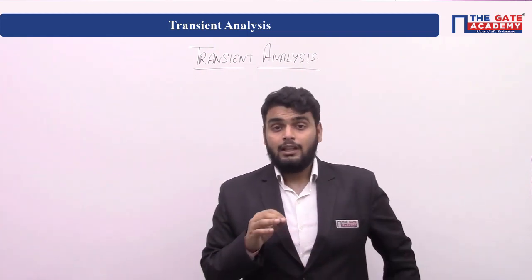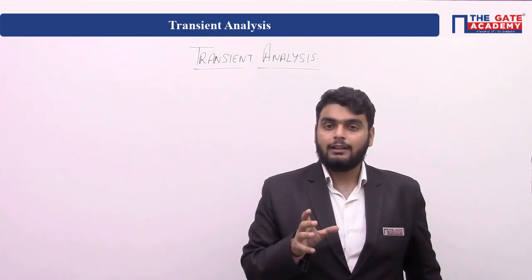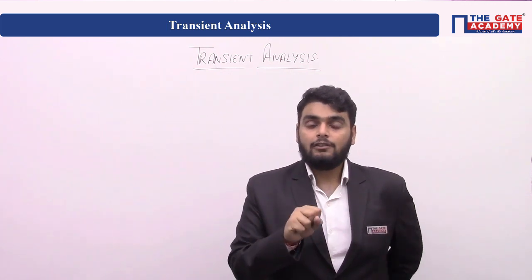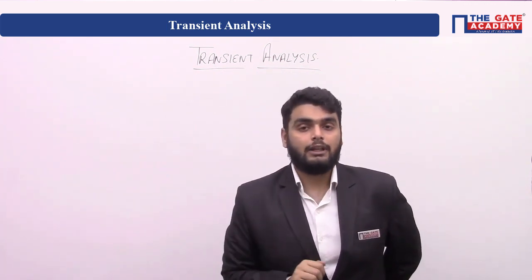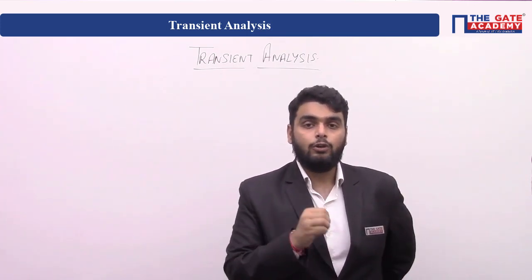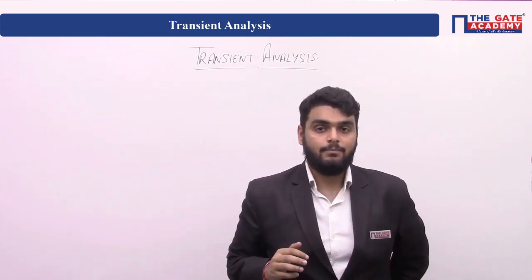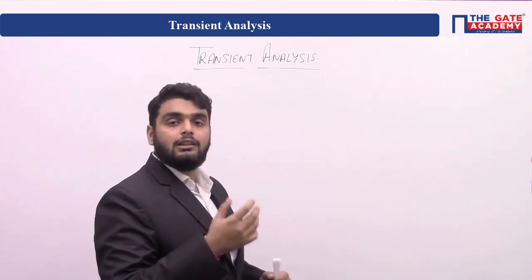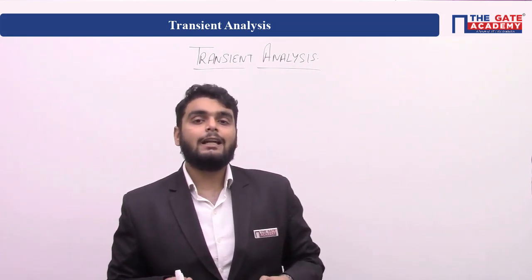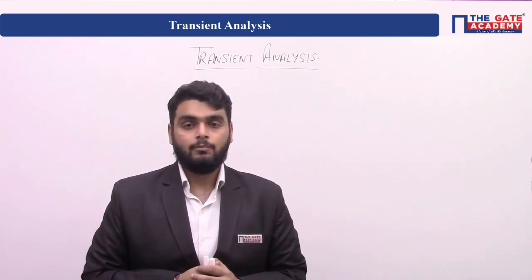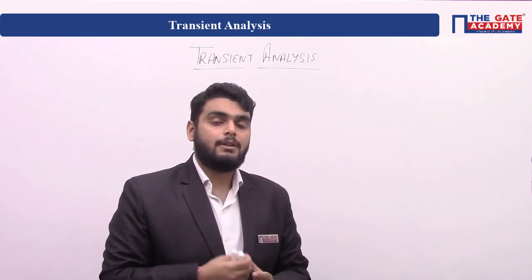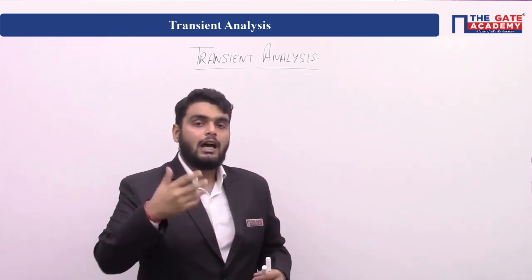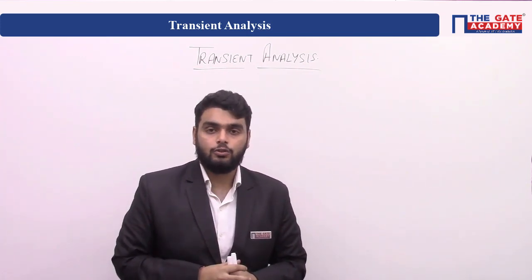Now, what will happen in a transient? Only the energy of the inductor and capacitor will be transferred, right? It means that in transient only the inductor and capacitor will be affected. All other elements like voltage sources and resistors will stay the same. Now we will see how they are affected. For your GATE exam, the first order network is the most important network, because 60 to 70% of questions come from the first order network and the rest from the second order network. There are no higher order network questions.